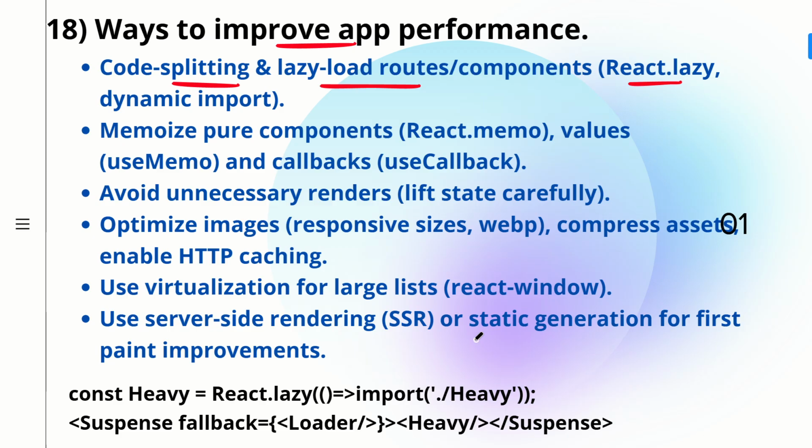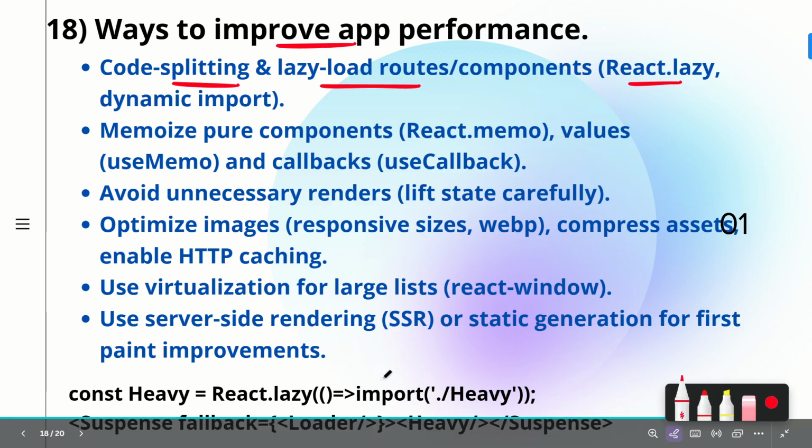Those will be rendered for us. So this is how the React.lazy code snippet looks. So we are importing Heavy. Obviously this is one of the components which we would have normally imported, but now we are importing only in case we want it. Okay, so React.lazy we have to write, and then there will be a callback function, and then inside that we have to import, and then we have to make use of Suspense. So in case this component did not load fast, is not available, then we can show a loader that okay, something is loading, and then we can make use of this Heavy component, and then we can close the Suspense. So this is the first point.